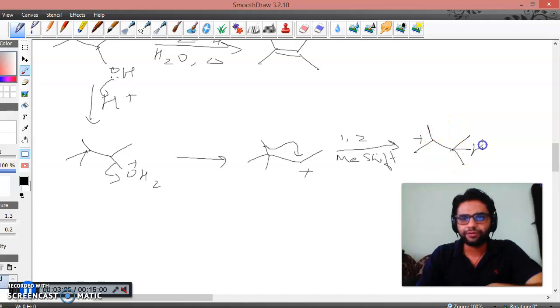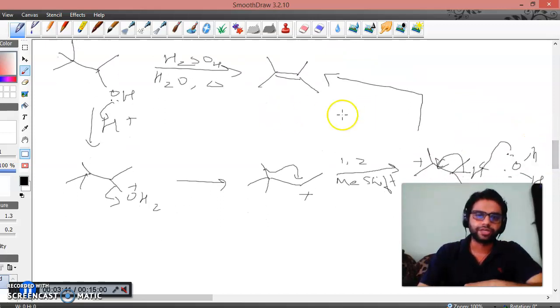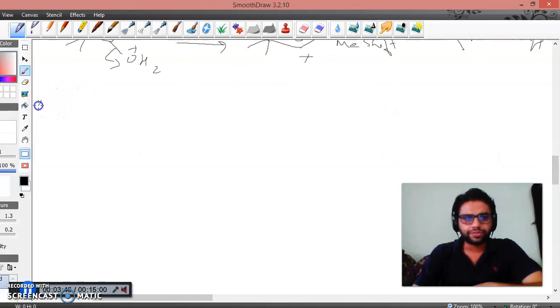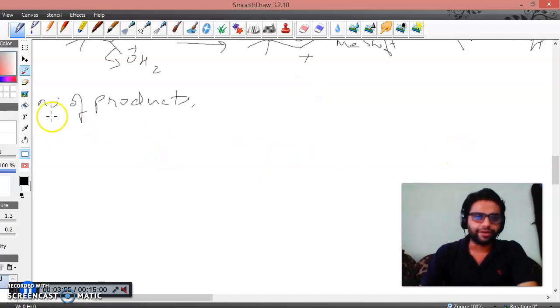And since here is a hydrogen, it will be taken by the water molecule, since water is again the solvent. So here it will be taken by water molecule, it will come over like this, and it will be the major product, as you all are seeing in this reaction. Now let's take this reaction to another level. Sometimes what we are asked is how many products are formed in a particular reaction. In the above reaction also it could have been the question. So let's simplify it and take a simple substrate.